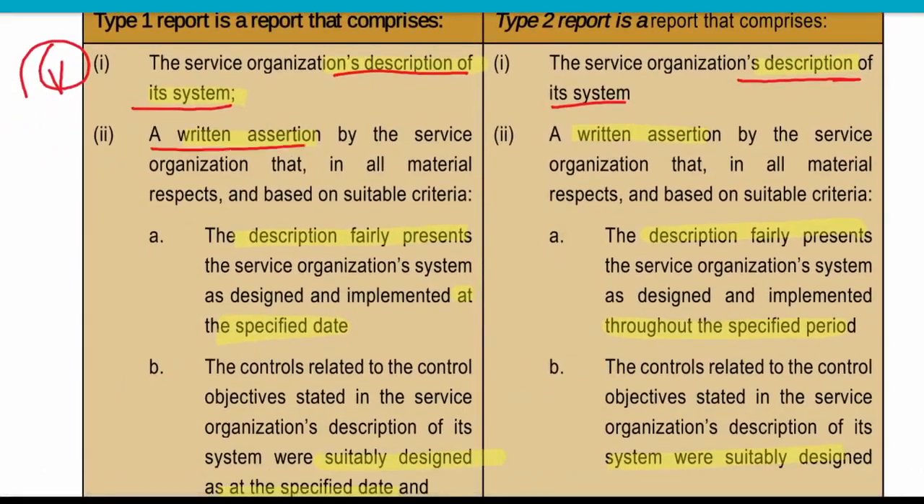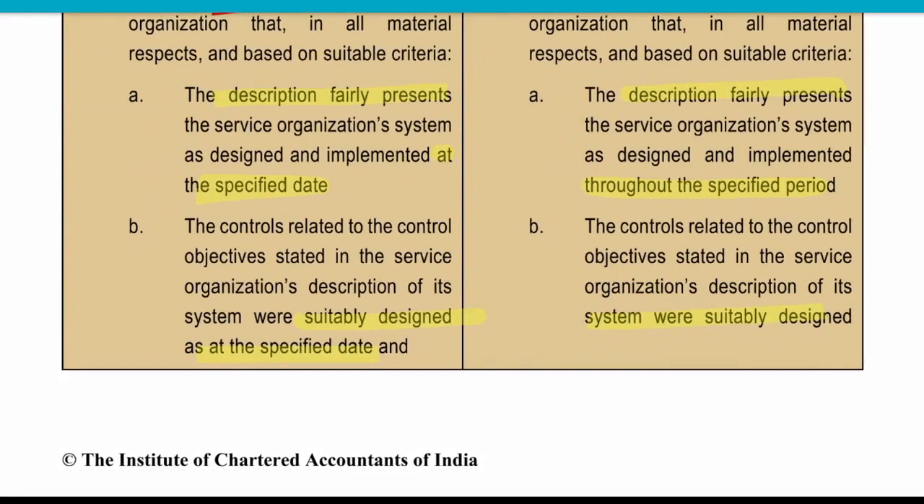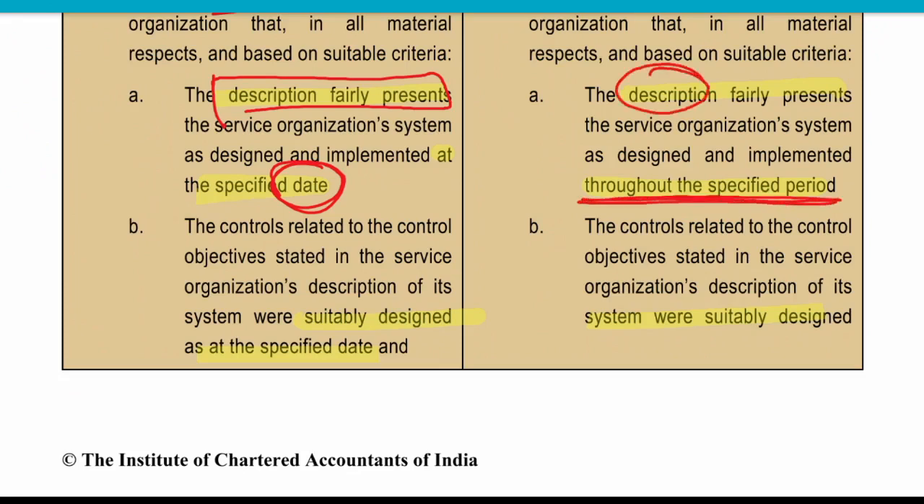Now they will give the written assertion. In the written assertion, what they are saying is that whatever controls are there are fairly described at a specific date. So in type 1, they are saying there is a fair description at a particular date. But in type 2, the description is fairly presented throughout the specific period. Suppose in a type 1 report, they are only checking on 31st March. But in type 2 reporting, they are saying that it is fairly presented throughout the period, from 1st April to 31st March.